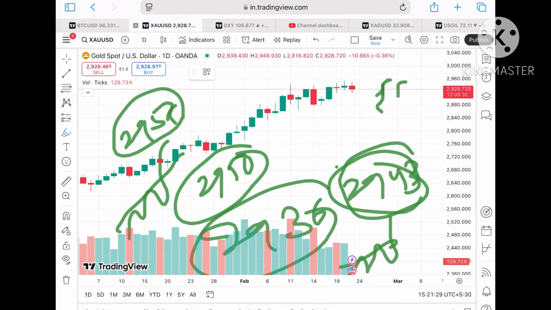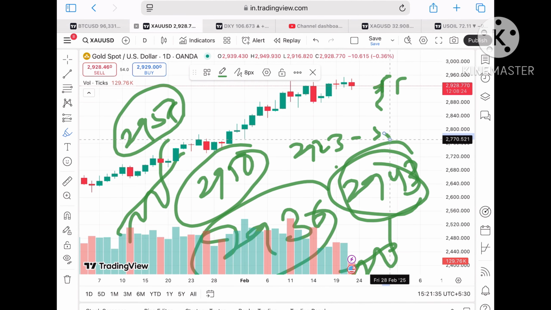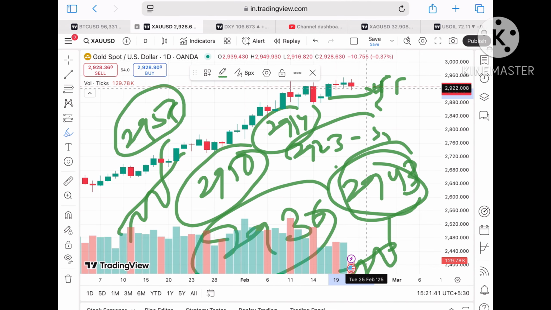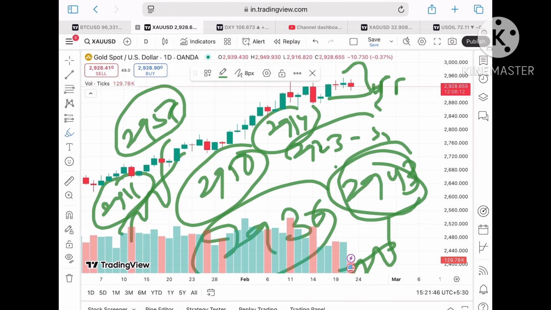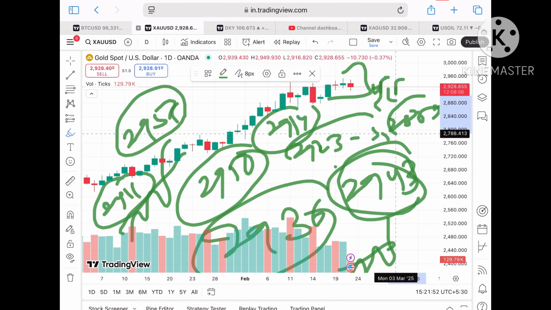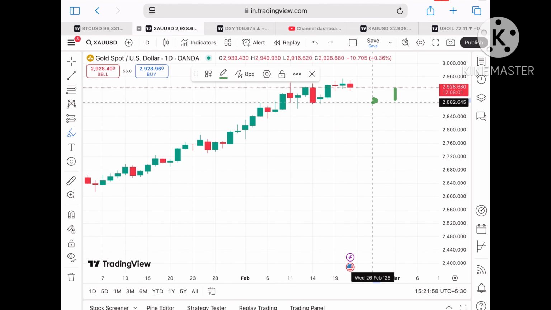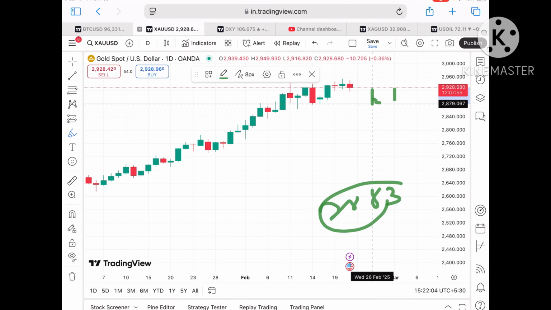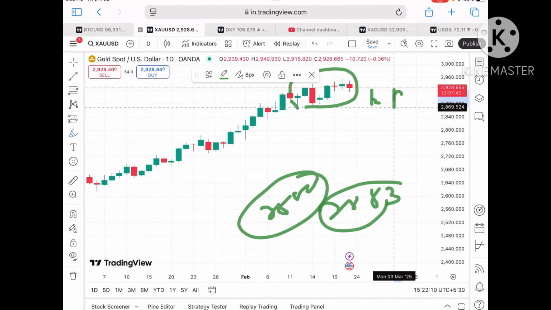Suppose the price doesn't sustain, it can come down again towards a level of $29.23, which is a support, and once it starts falling below this level, it can move towards $29.14. Then there will be a zone breakout after 3 days, so the probability of going towards 29.11 we can see, and once the price starts falling below 29.11, the chance of touching a level of 28.87 is there. Suppose the price starts falling below 28.87, probability of going further down towards a level of 28.83 we can see, and if the price falls below 28.83, probability of touching 28.80 we can see, and then there will be a zone breakout.